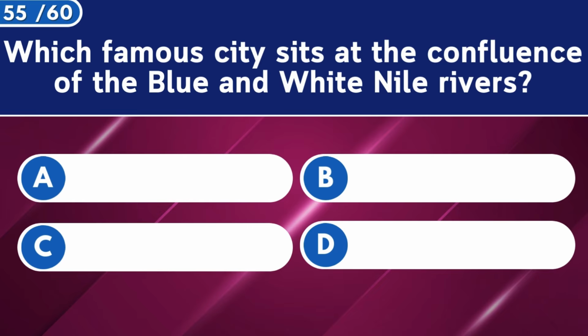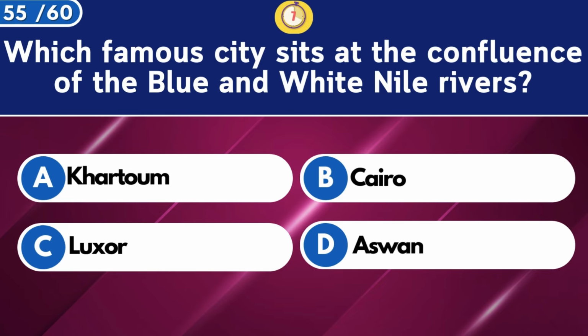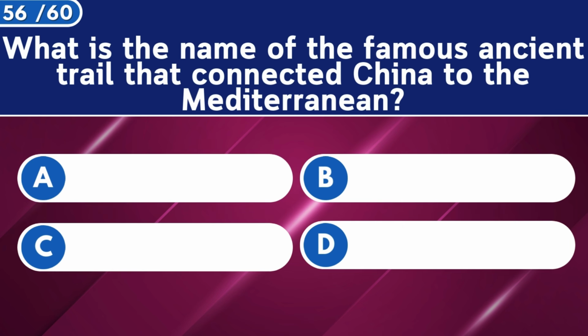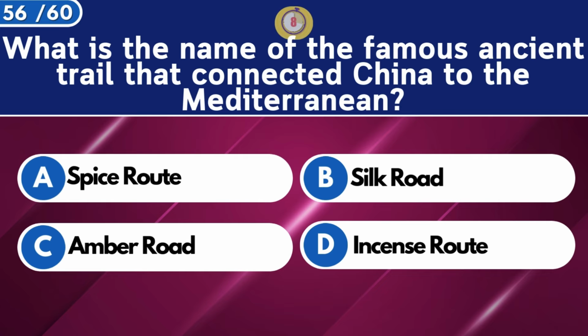Which famous city sits at the confluence of the Blue and White Nile rivers? Khartoum. What is the name of the famous ancient trail that connected China to the Mediterranean?